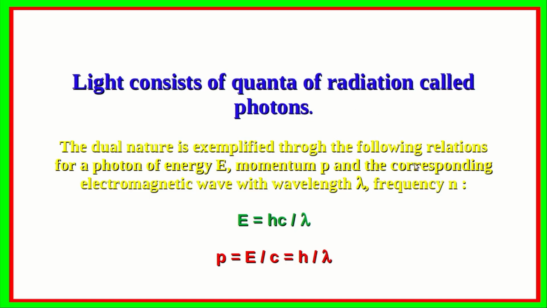The dual nature is exemplified through the following relations for a photon of energy E, momentum p and the corresponding electromagnetic wave with wavelength lambda and frequency nu. E is equal to hc by lambda, and equivalently the momentum is equal to E by c, that is equal to h by lambda.